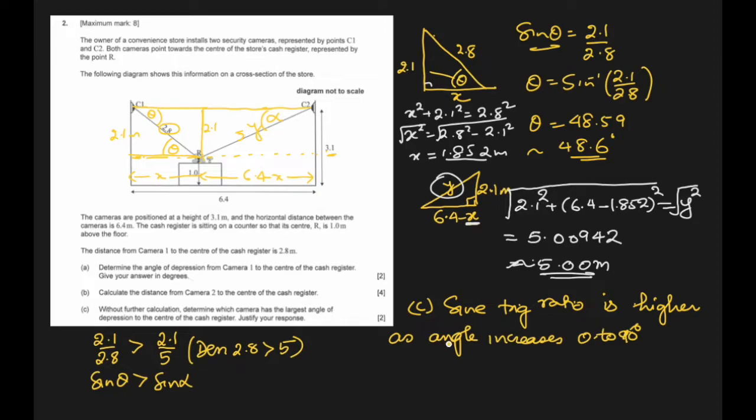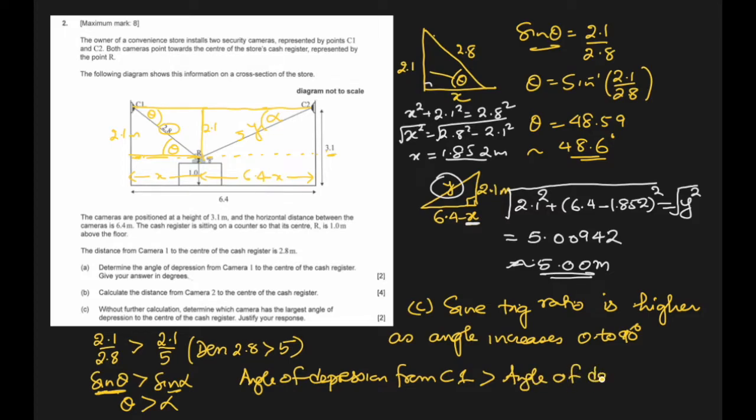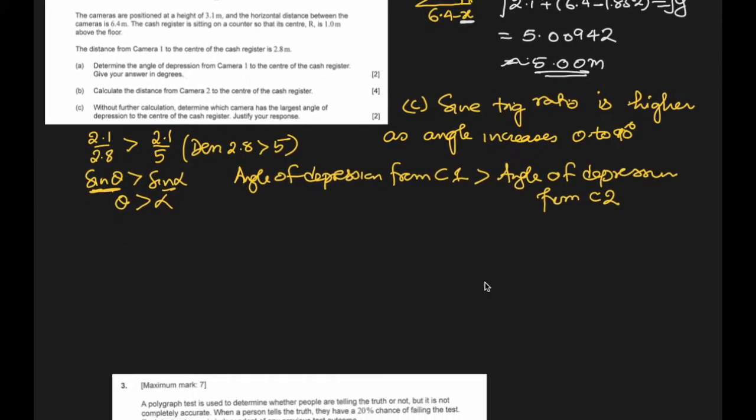Because of this reason, as the sine ratio is higher, the angle theta will be greater than alpha. So it means that the angle of depression from C1 will be more than the angle of depression from C2. That's how you explain this. Okay, let's move on to question number 3.